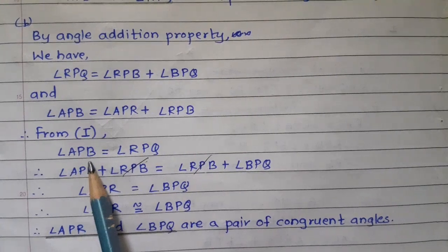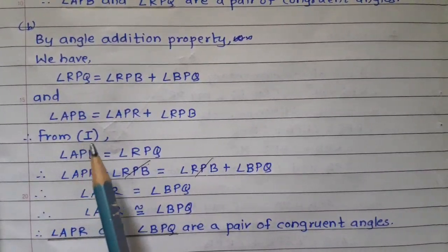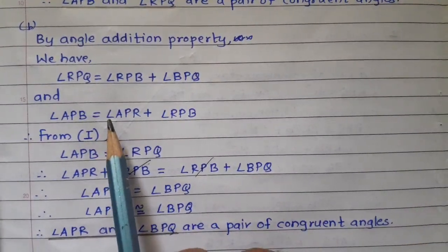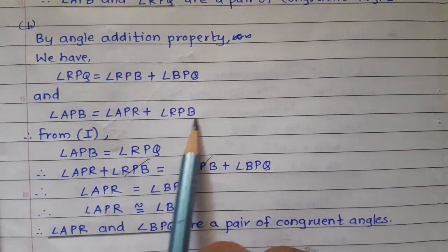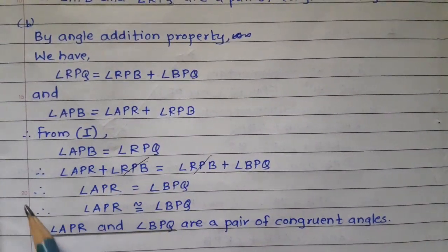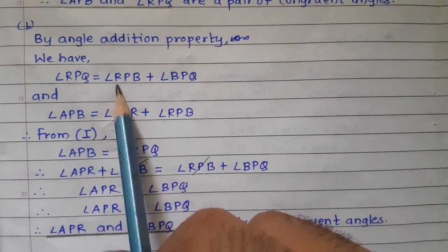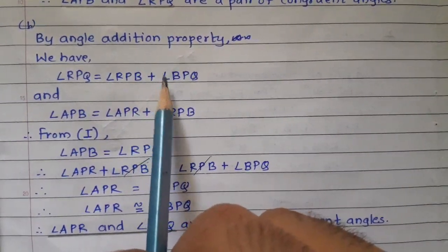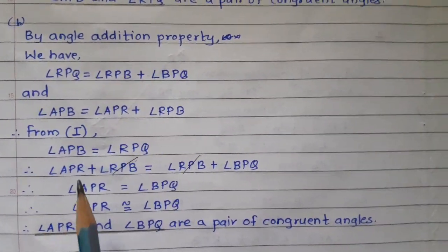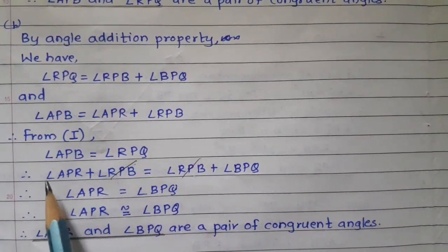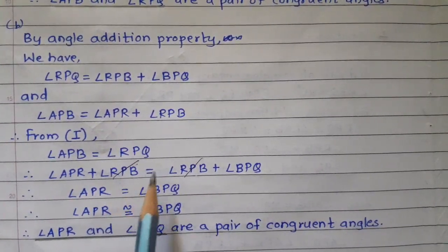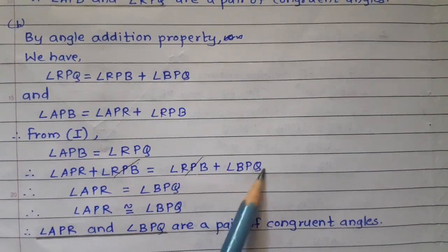Here angle APB is written by angle addition theorem as angle APR plus angle RPB, and angle RPQ is written as angle RPB plus angle BPQ. So next step, angle APR plus angle RPB is equal to angle RPB plus angle BPQ.